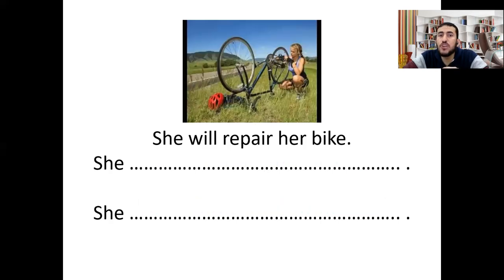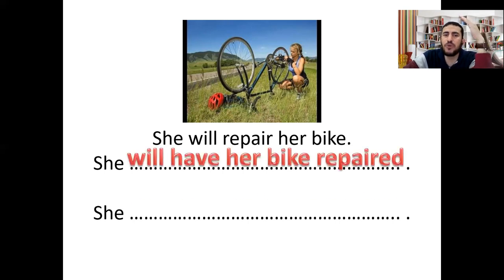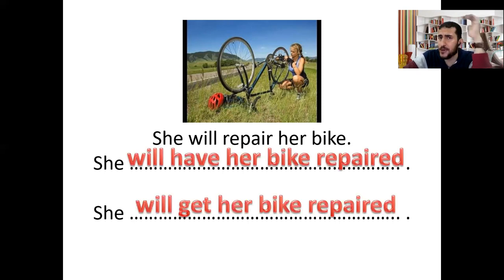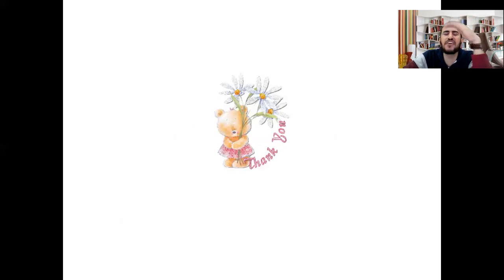Okay. She will repair her bike. Future with will. She will repair her bike. We should say she will have her bike repaired. Or she will get her bike repaired. I think these are very, very important examples to understand causative. And we had a big number of examples. I hope that you have learned and understood the causative grammar lesson. And I hope that you enjoyed it.